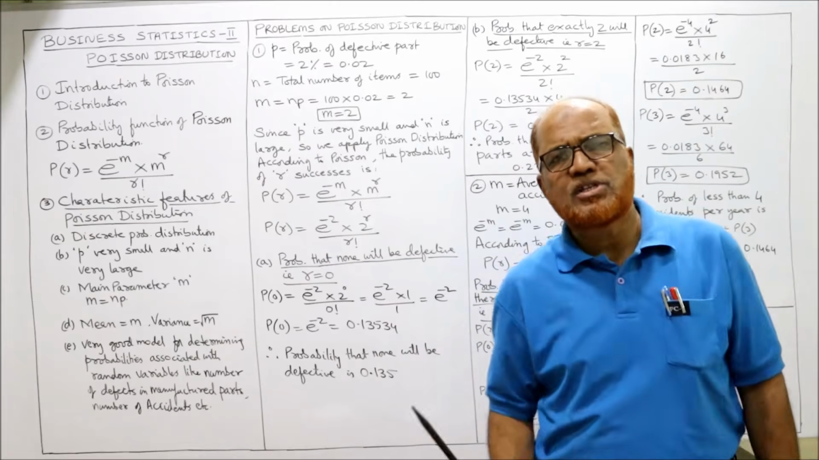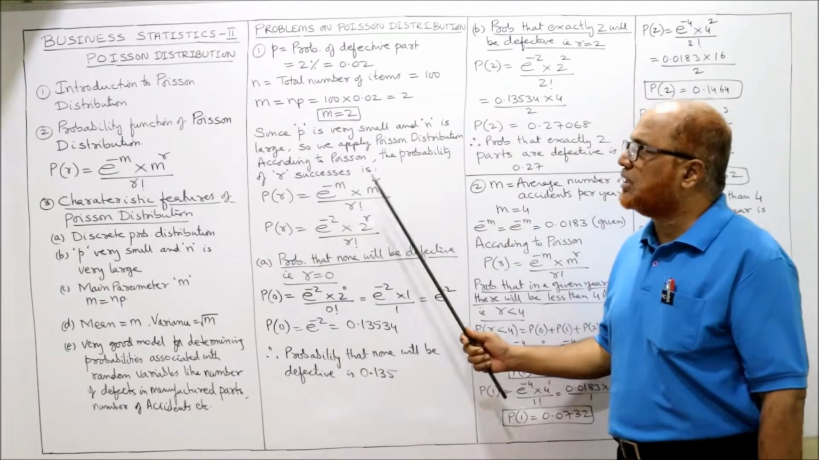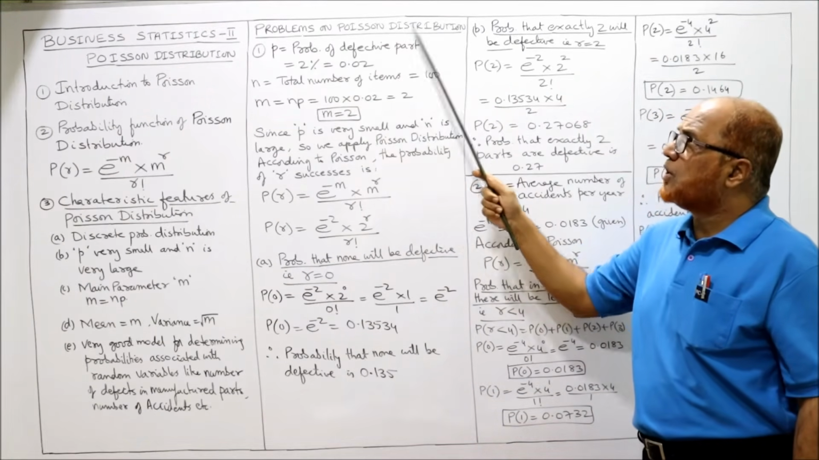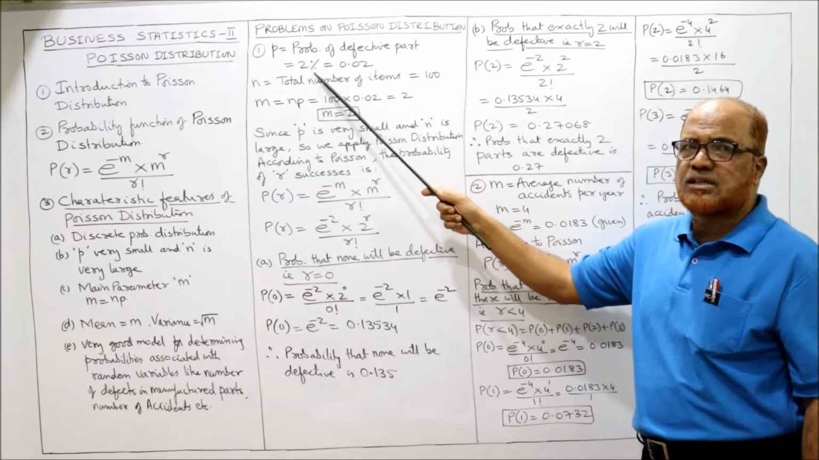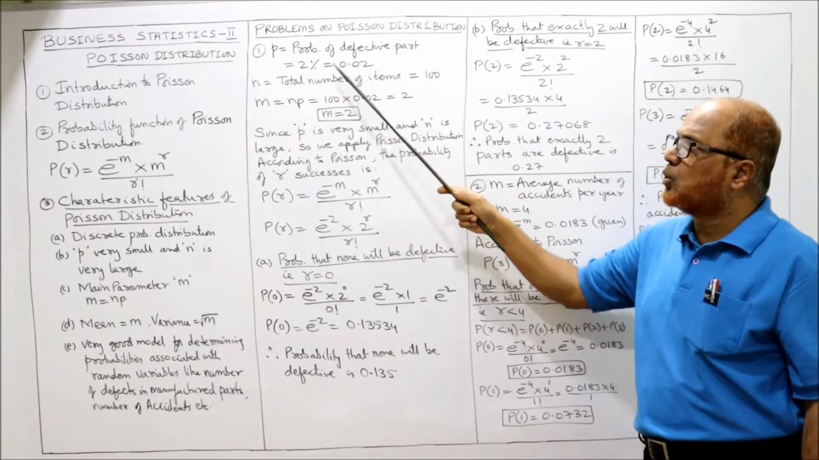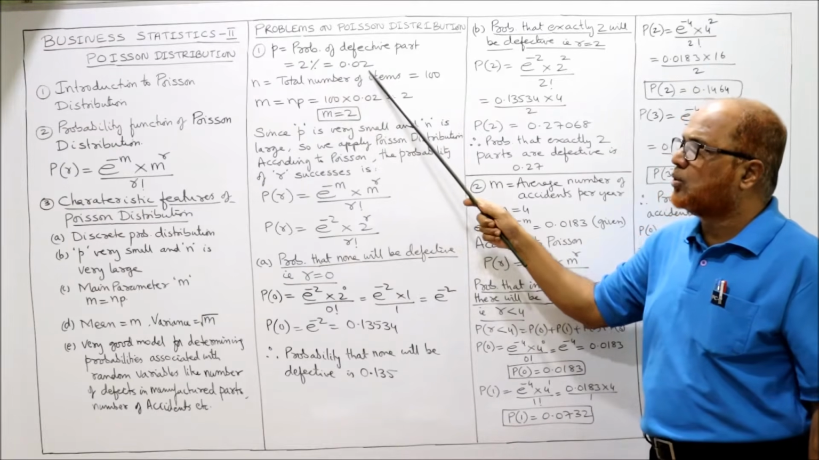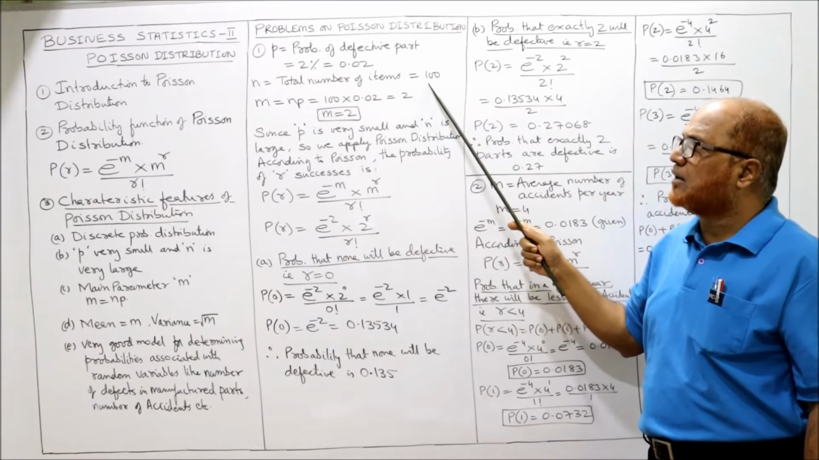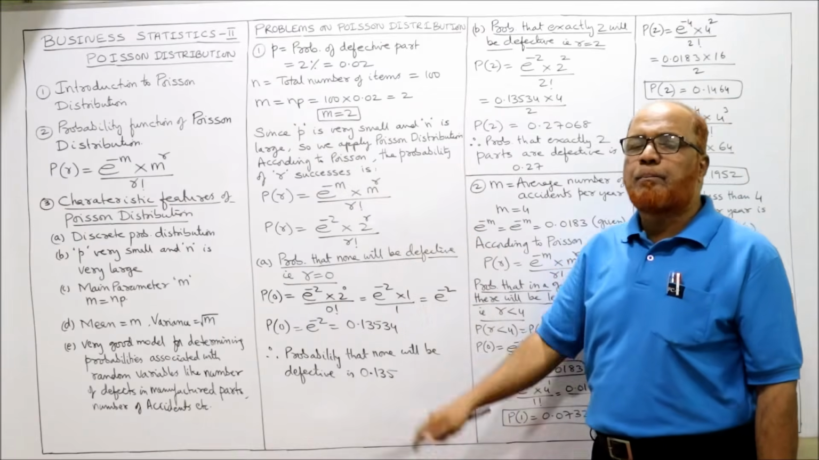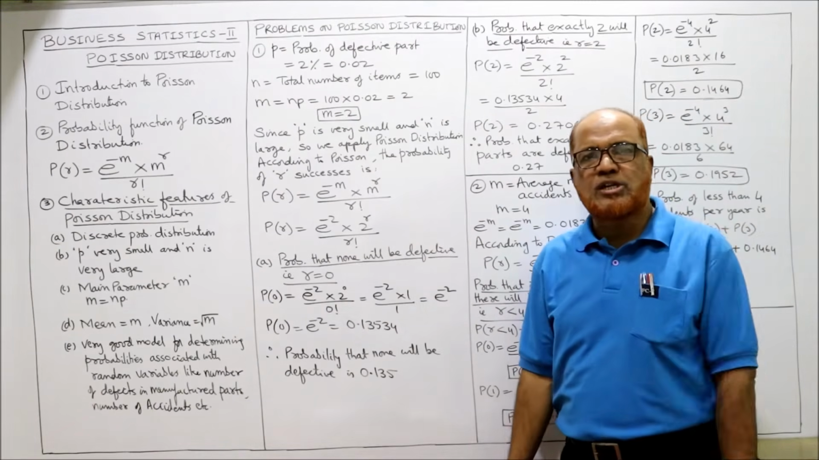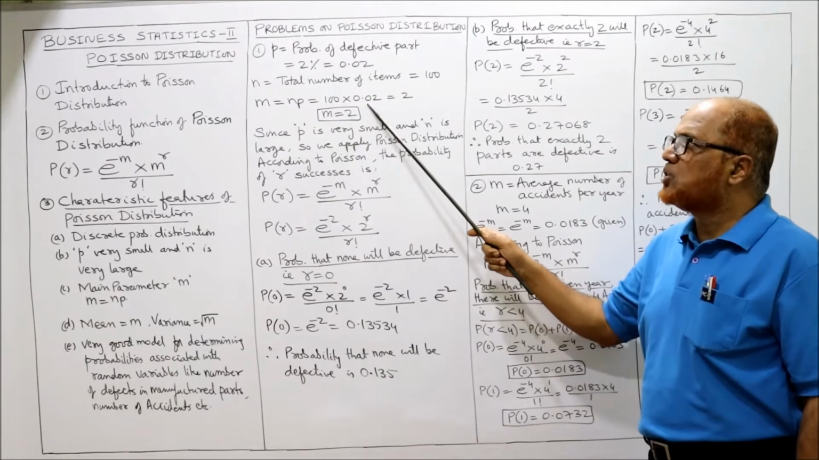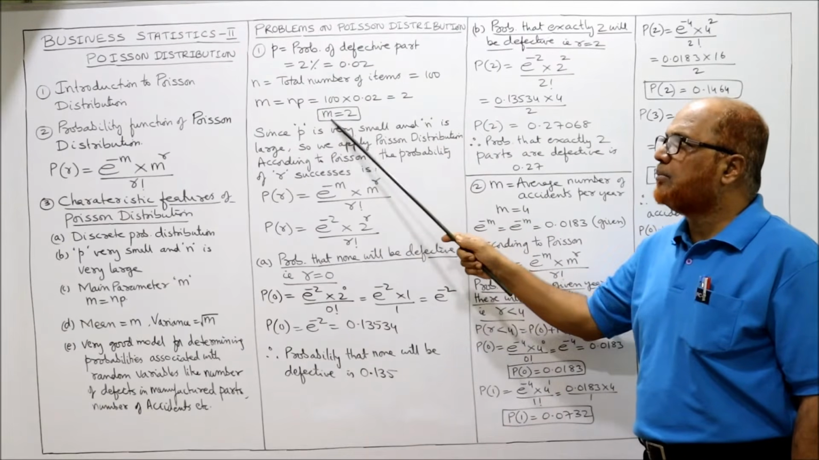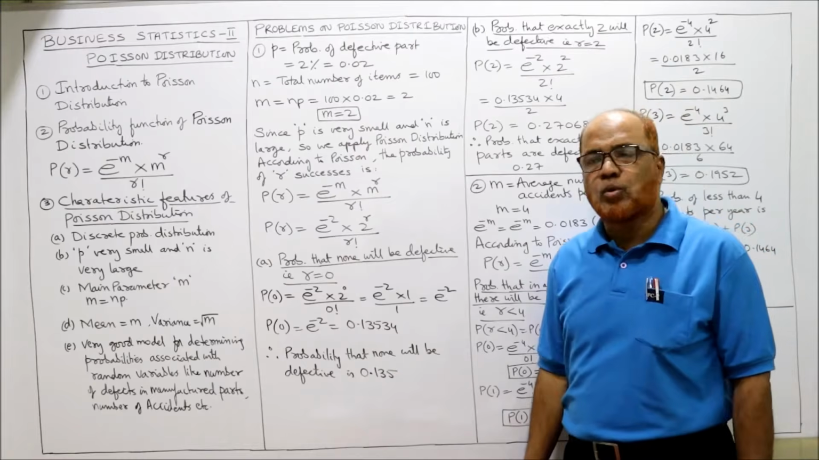Now, the procedure is similar to binomial. Now see here, problems of Poisson distribution. P is equal to the probability of a defective part, 2% given in the problem, 0.02. 2 divided by 100, you will get 0.02. Total number of items are 100. So m, the main parameter in Poisson distribution, is equal to n into p. 100 into 0.02 is 2. So m is 2. We got m as 2.